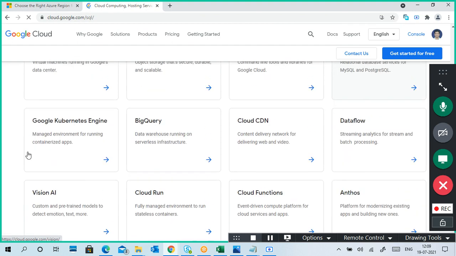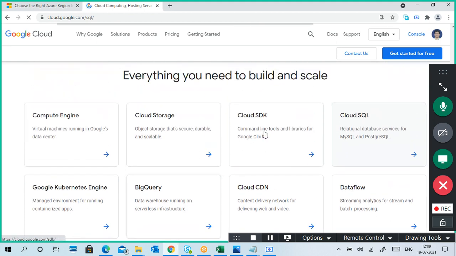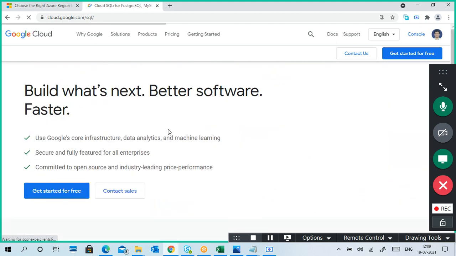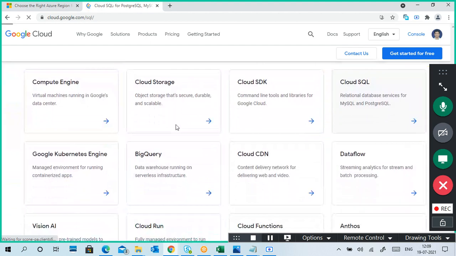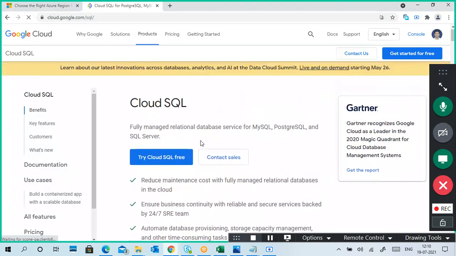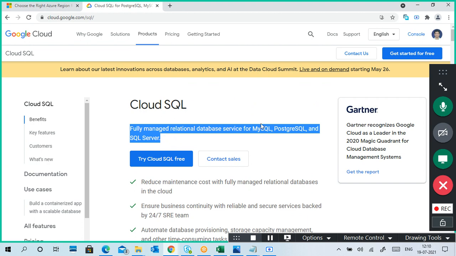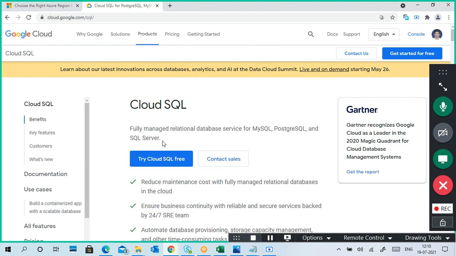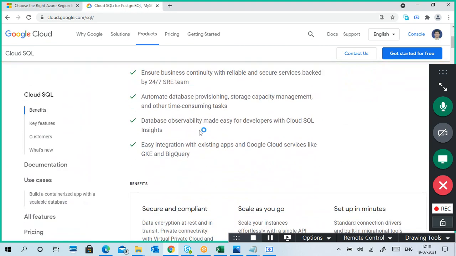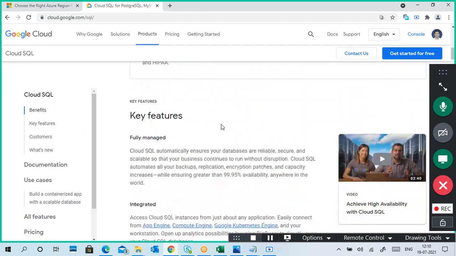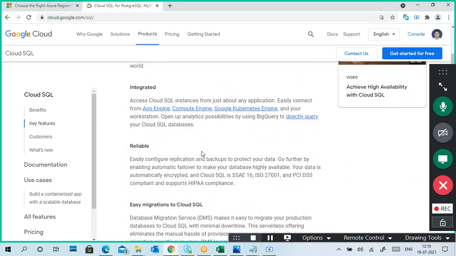Okay, or I want to save something like data warehousing, Kubernetes, like that. Usually the best example is always database services only. It is like MySQL, PostgreSQL, or SQL Server. Like you want to create your own database.